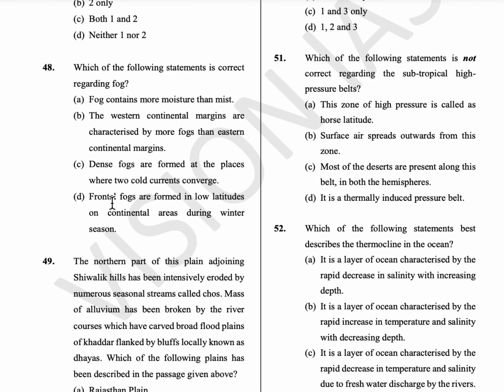51st question, which of the following statements is not correct regarding the subtropical high pressure belts? This zone of high pressure is called the horse latitudes, and surface air spreads outwards from this zone, and most of the deserts are present along this belt in both hemispheres. And here the equatorial low pressure belt and polar high pressure belts are thermally induced pressure belts. So option D is not the correct one.